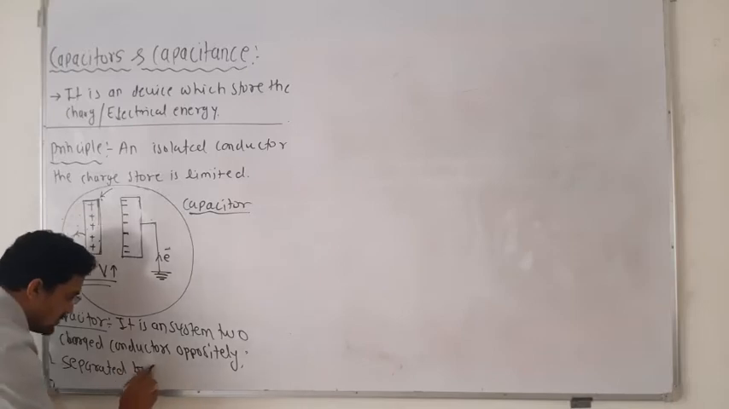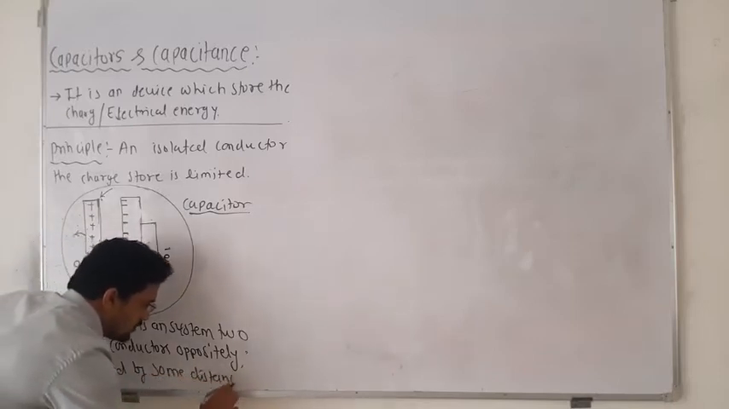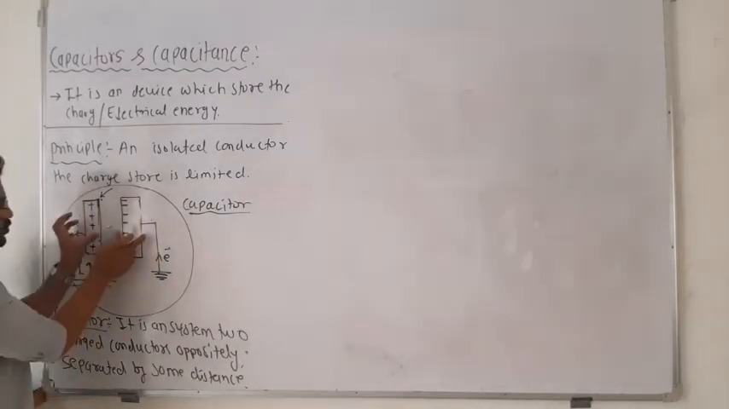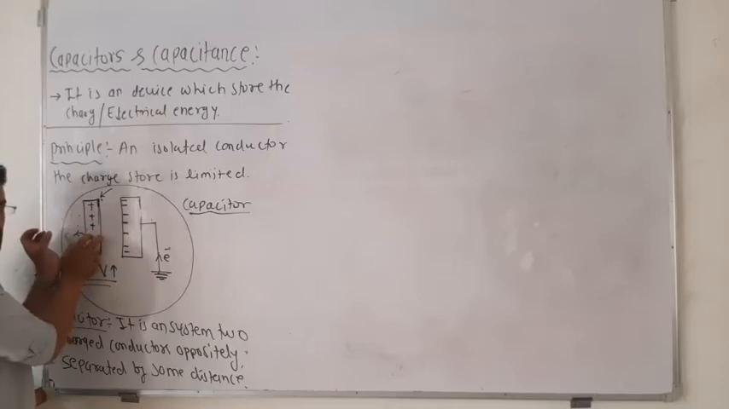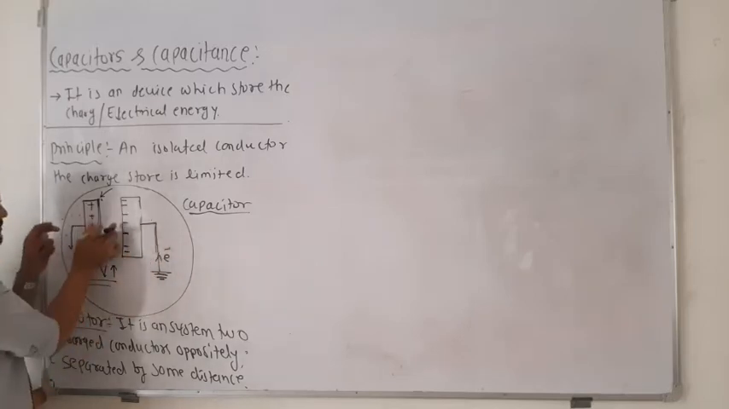Separated by some distance. Okay, so this is what the capacitor is. A capacitor is nothing but a system of two conductors, oppositely charged. One will be positive, another will be negative, and these will be the connections. So इसका connection यहाँ पे आएगा, इसका connection यहाँ पे. Okay, and separated by some distance.